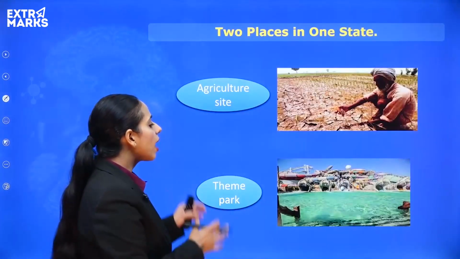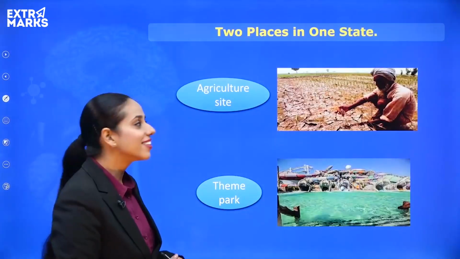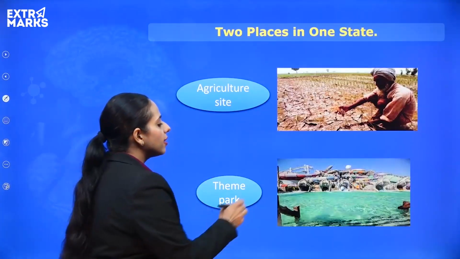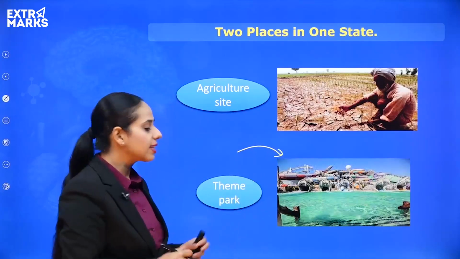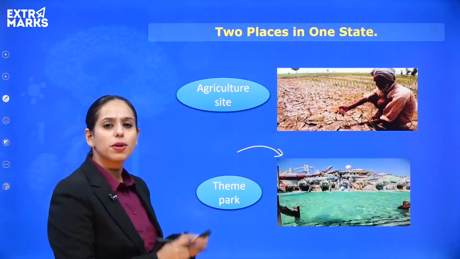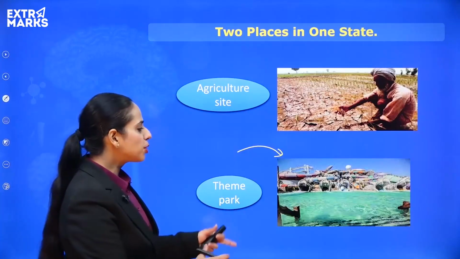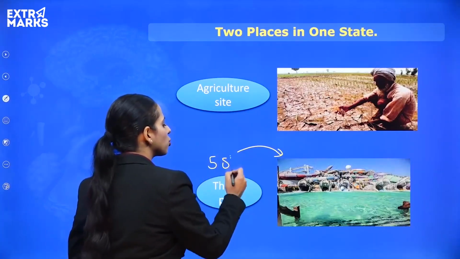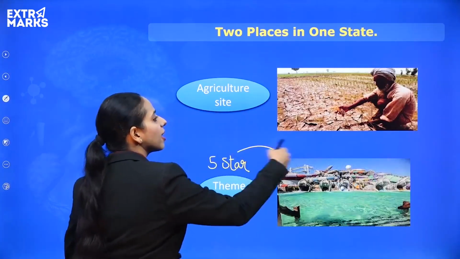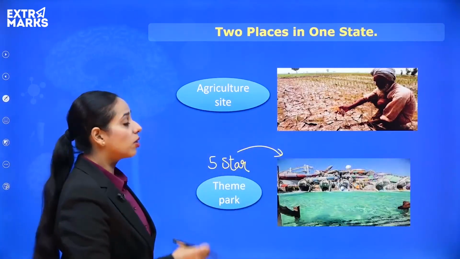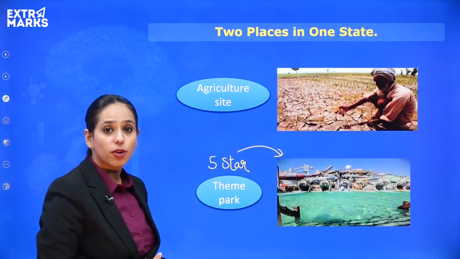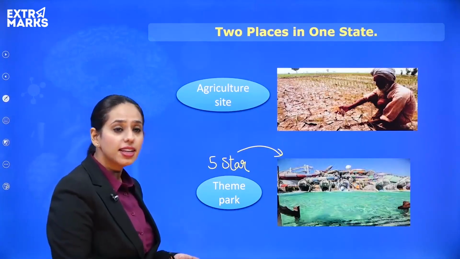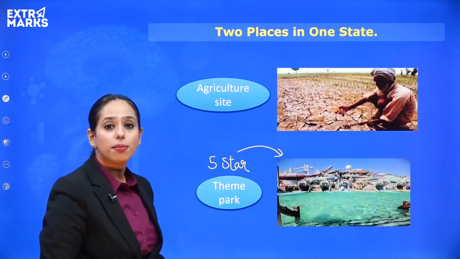Okay, now I have a question for you to think about. So there are two places, right, in the same state. In one part of the state, you see that there is a theme park, a water park, right, where people go, they have so much fun, so much water they spend, they have a luxurious life in a 5-star, they have a jacuzzi. And in the same state, there are farmers who do not get enough water, enough water to even drink, enough water to give to their cattle, enough water to give to their farmlands, right?